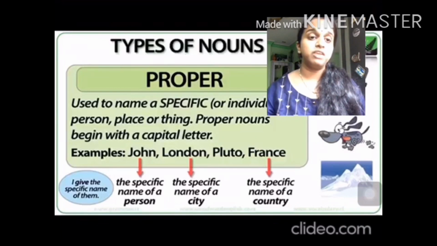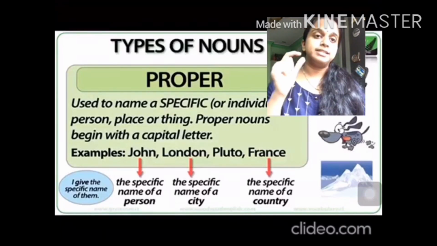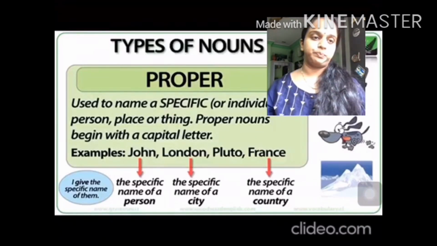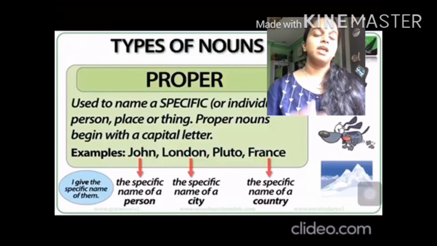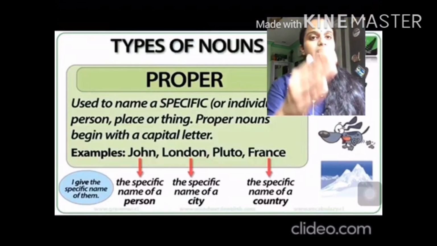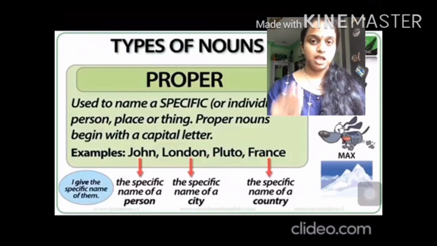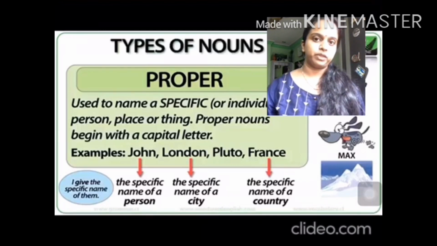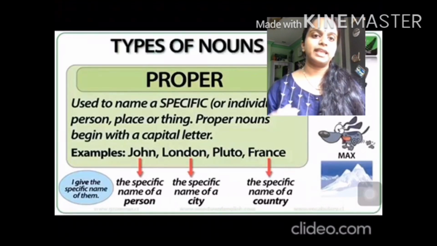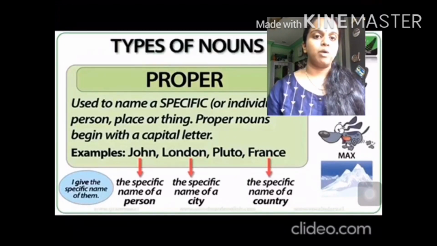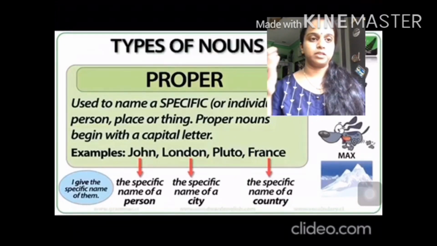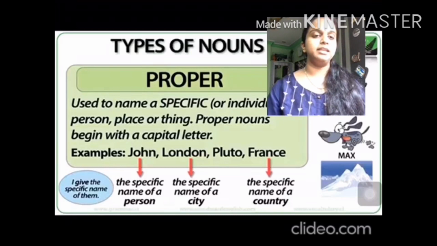France is a name given to a country. F is written in capital letters, whereas it is a proper name. Now you can see on the right side that the girl has been given a name, Susan. So S is written in capital letters. Max is the name of the dog. M is written in capital letters. And the name of the mountain is Mount Everest. So M is written in capital and E is also written in capital.